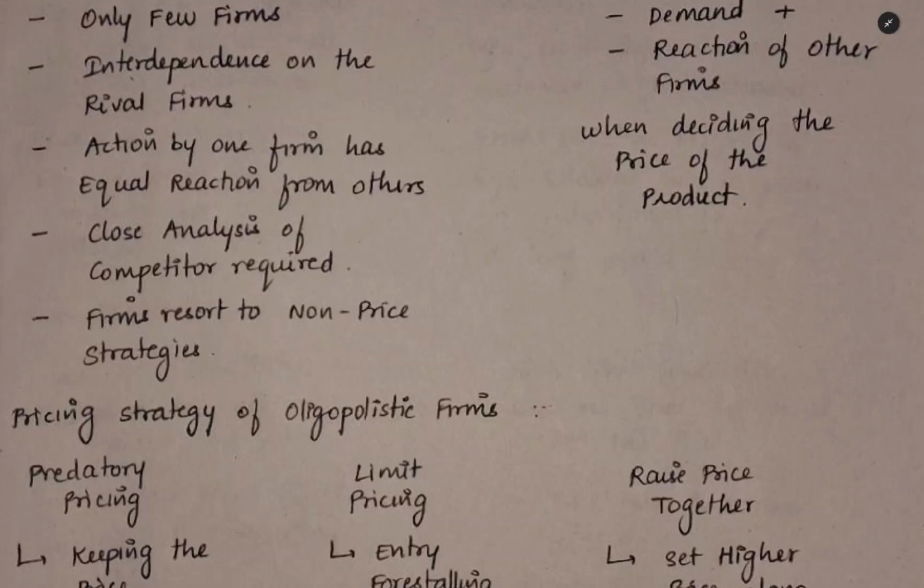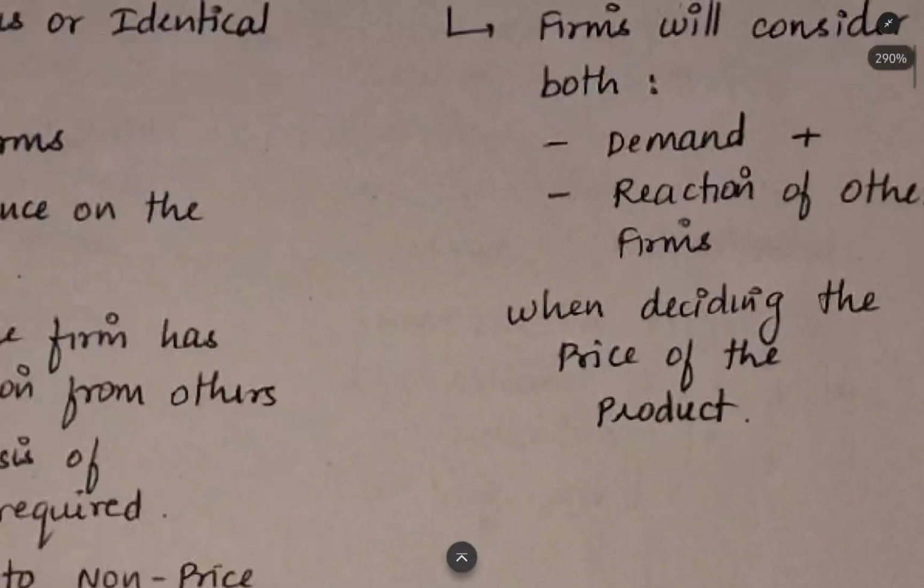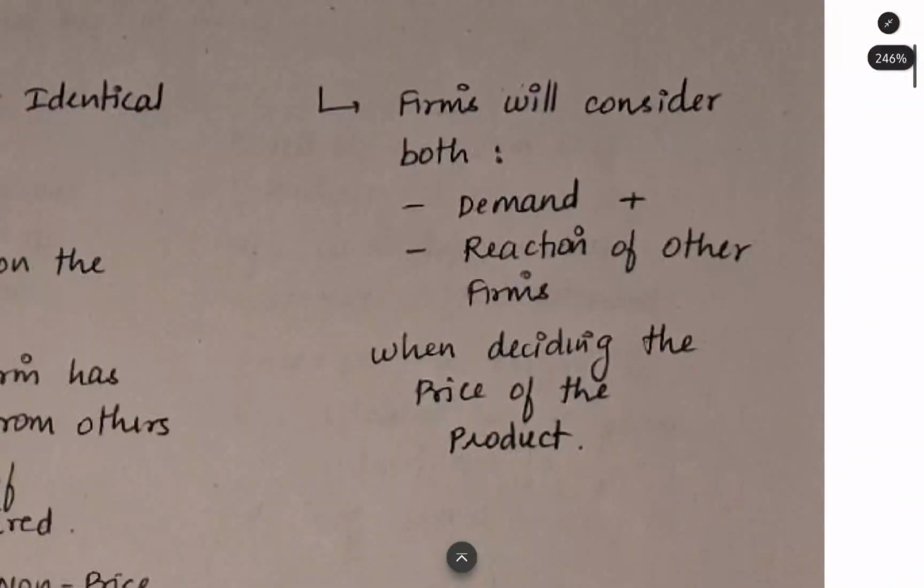If we fight using price, in the end all the firms will have loss only, because by fighting, all the firms will reduce the price to a low level, and then this will not give a profit to any particular firm. All the firms will face a downfall in this strategy. Firms will consider both the demand and the reaction of other firms when deciding the price of the product.